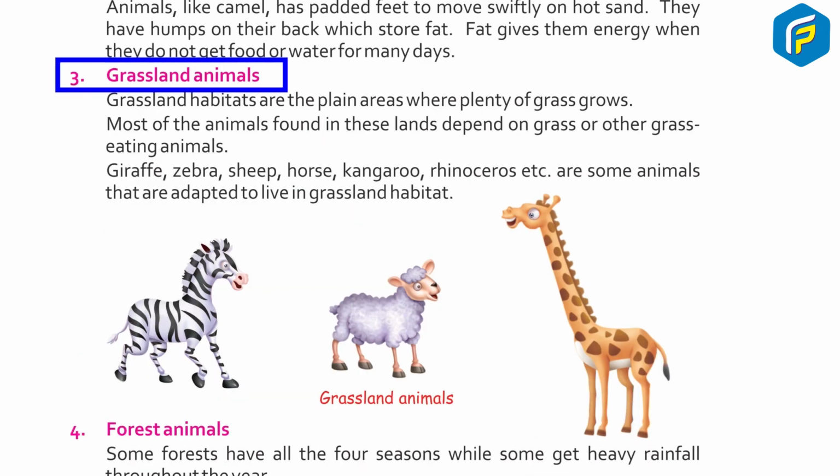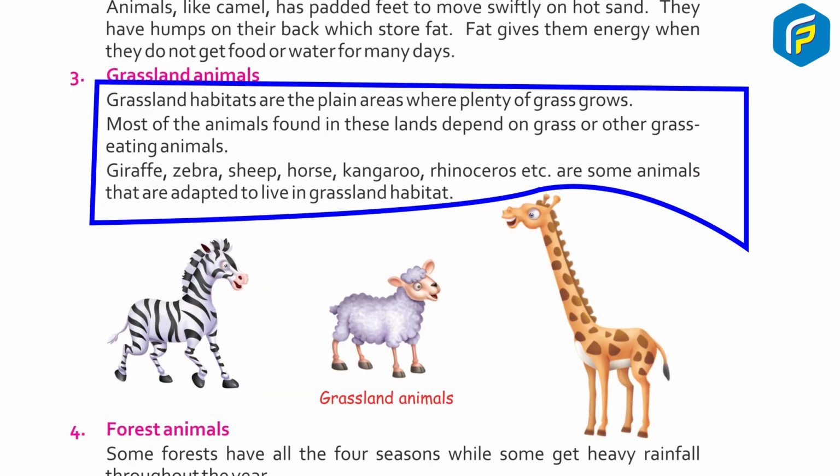3. Grassland animals. Grassland habitats are the plain areas where plenty of grass grows. Most of the animals found in these lands depend on grass or other grass-eating animals. Giraffe, zebra, sheep, horse, kangaroo, etc. are some animals that are adapted to live in grassland habitats.